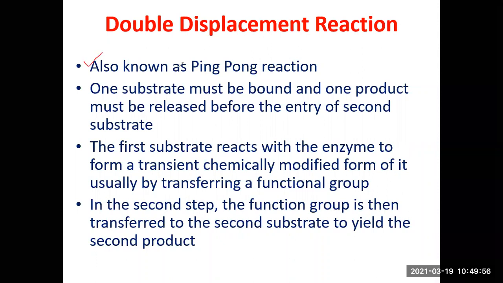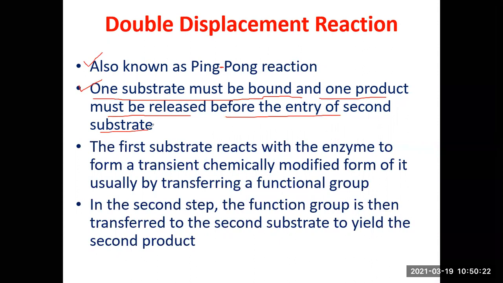These reactions are also known as ping-pong reactions. What happens? The fundamental difference between double displacement and single displacement is that in double displacement, one substrate must bind, entering the active site of the enzyme, and one product must be released before the entry of the second substrate. So this is the difference.